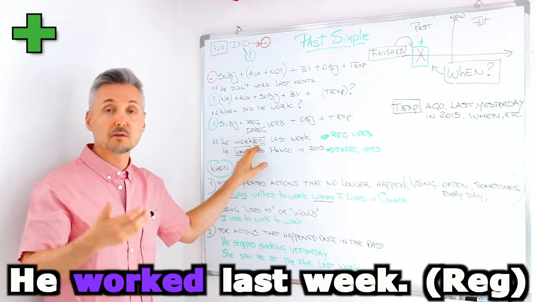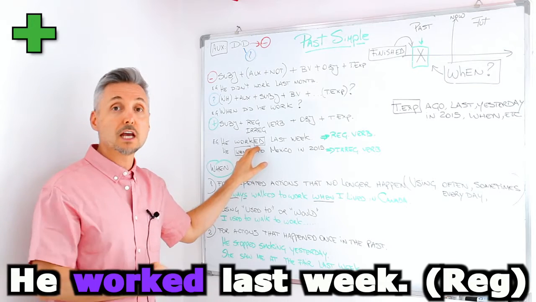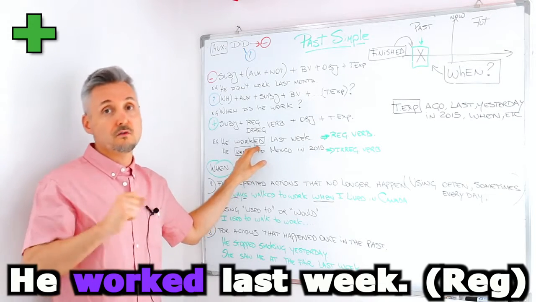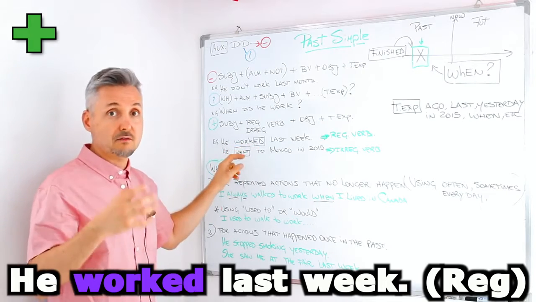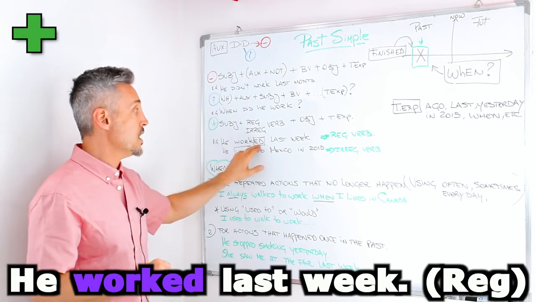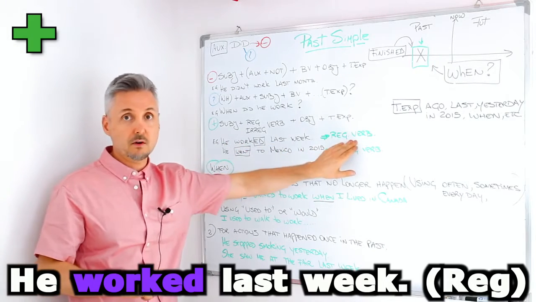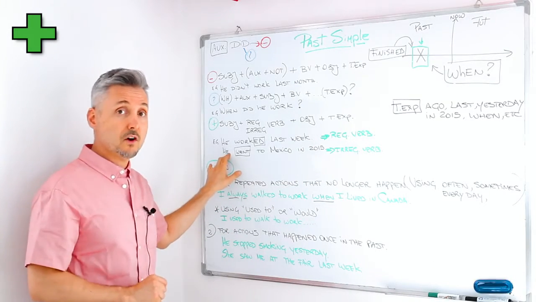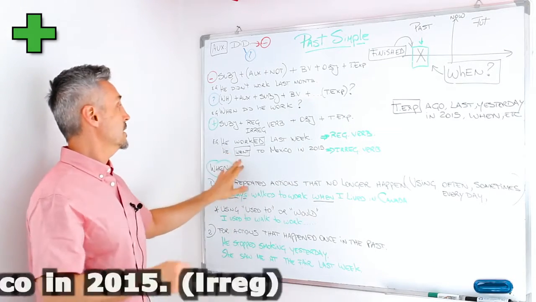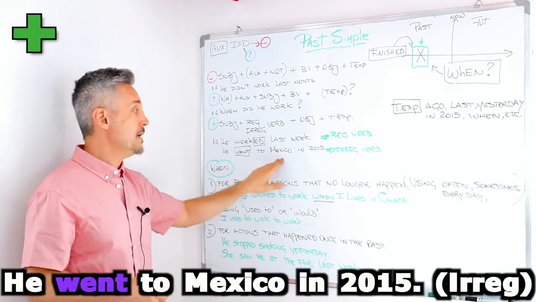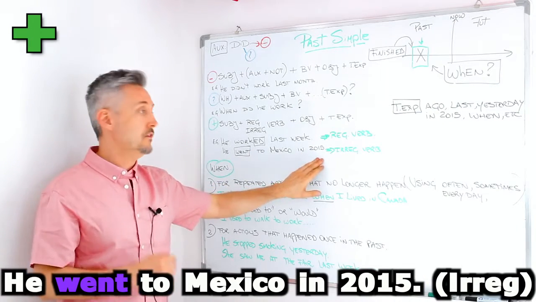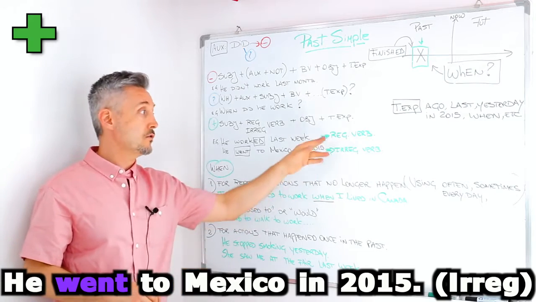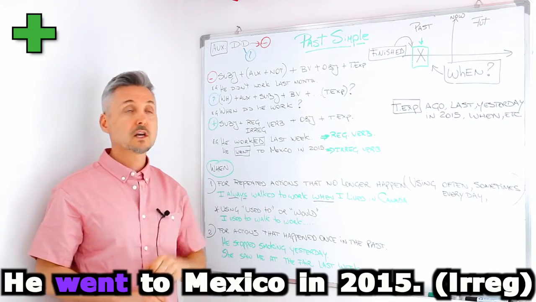I know that because there is a list, and you may look at your dictionary to see if it's an irregular or regular verb. So in this case, it's a regular verb, to work. So he worked last week, regular verb. Another example with an irregular verb, to go, is he went to Mexico in 2015. So irregular verb. If you want to watch a lesson on regular and irregular verbs, you may click here.